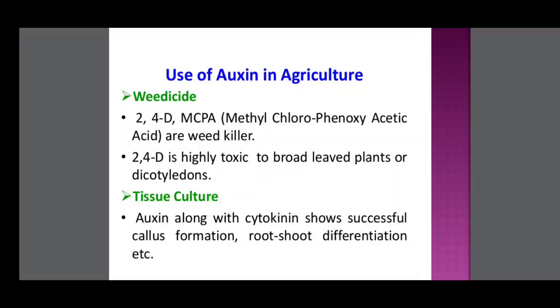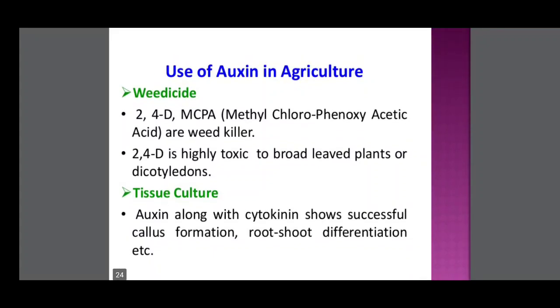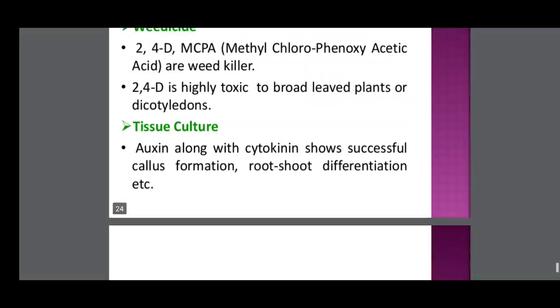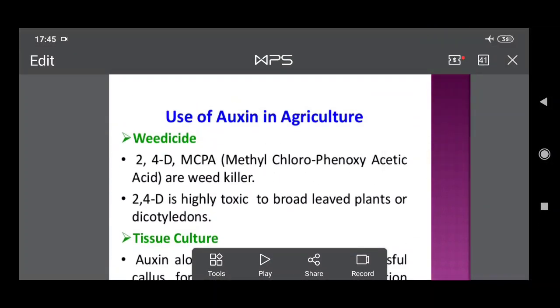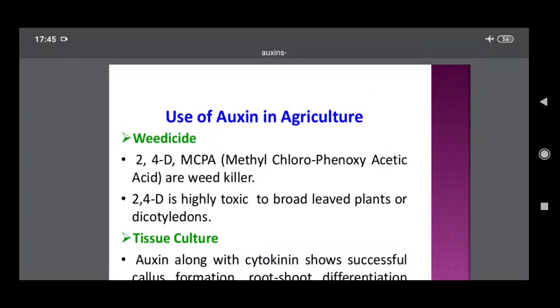Next, uses of auxin in tissue culture also. Auxins along with cytokinins show successful callus formation, root and shoot differentiation, etc. So in tissue culture, the presence of auxin motivates formation of roots. Cytokinins motivate shoot formation. These are the main points in auxins.